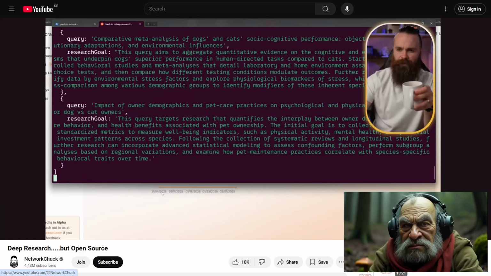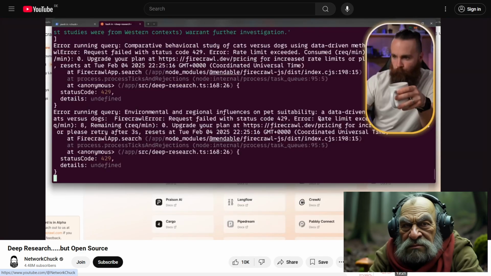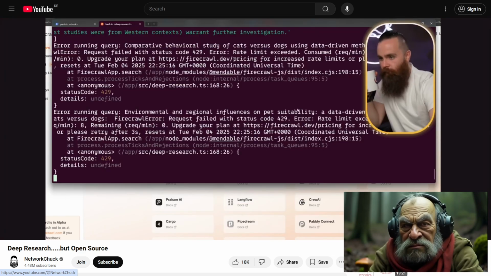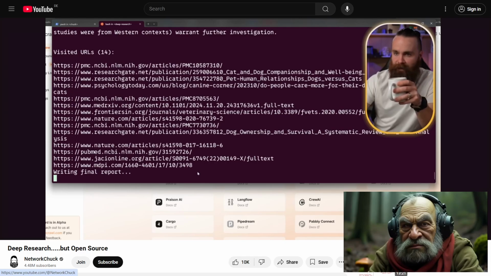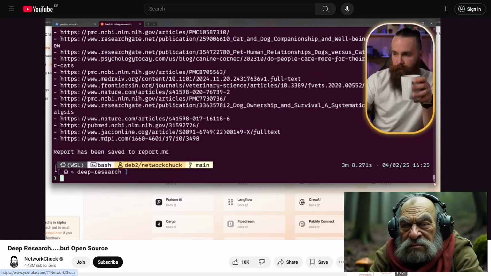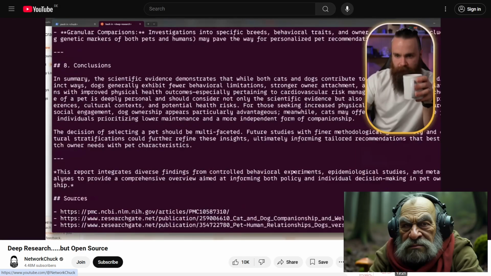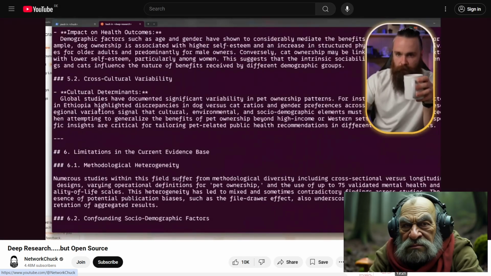Now, I'm not sure if I mentioned what Firecrawl was for. If I did, my rate limit was exceeded. This is why I would probably want to run this locally, which you can do. But I just found this like an hour ago, so I can't do it right now. Check it out. All the URLs. It did some research. We're about to see our results. Now, it said it saved it to report.md. We'll look at that here in a second. But I think, yeah, here's all the research right here in Markdown, right here in our terminal.